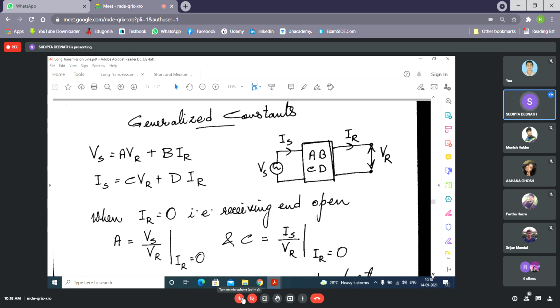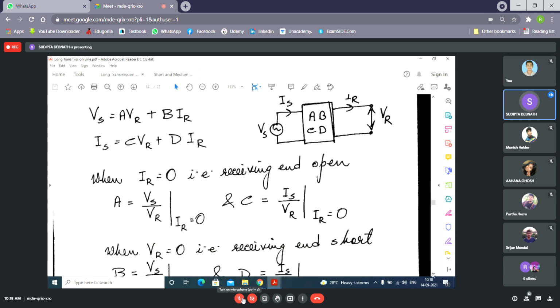So how can you measure A and C? Keep the receiving end open, and measure VS, VR, IS. You will find A and C. We will come back to how it is measured, because these are all vector quantities, complex quantities. So it is not like you take the magnitudes, divide them and get the value of A. The process is different, and we will see how it is actually measured, because you have one experiment on this maybe in this semester and the next.